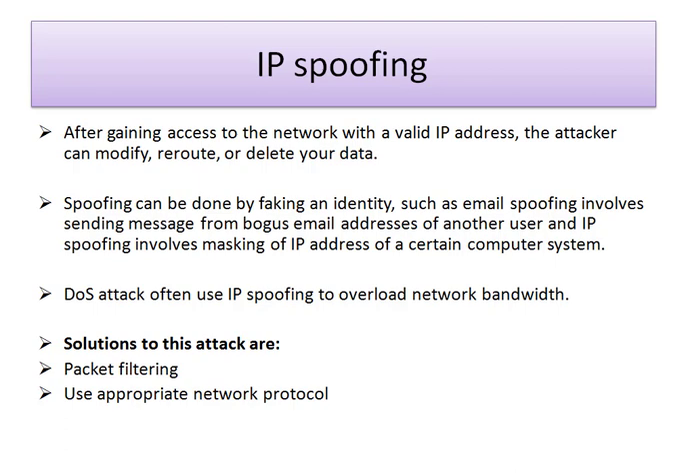Then spoofing can be done by faking an identity, such as email spoofing involves sending messages from bogus email addresses of another user, and IP spoofing involves masking of IP address of certain computer system, meaning the sender or the attacker is using spoofed IP address, meaning IP address of some another person which appears to be a valid person but actually he is not. So that is IP spoofing.